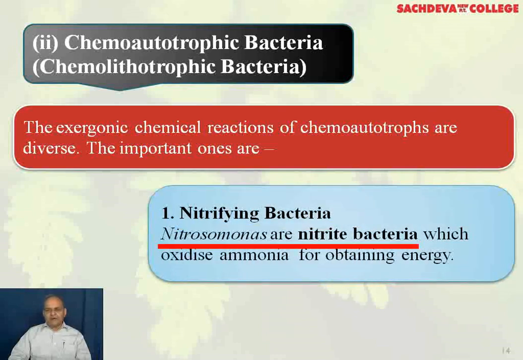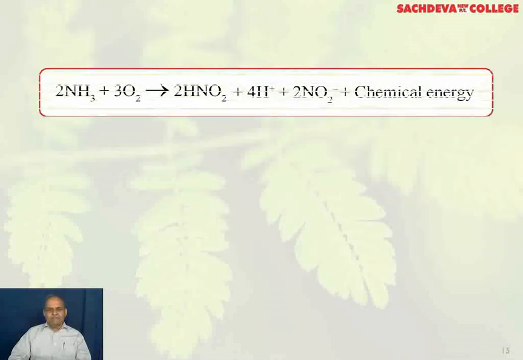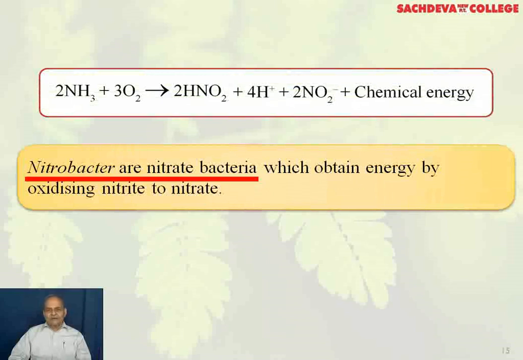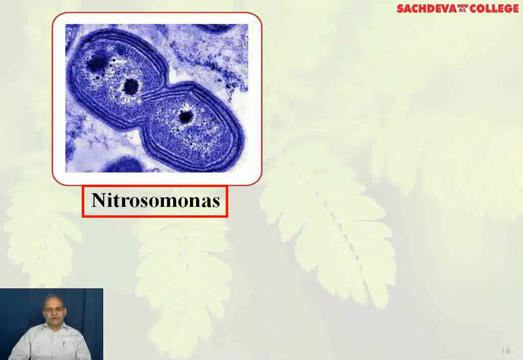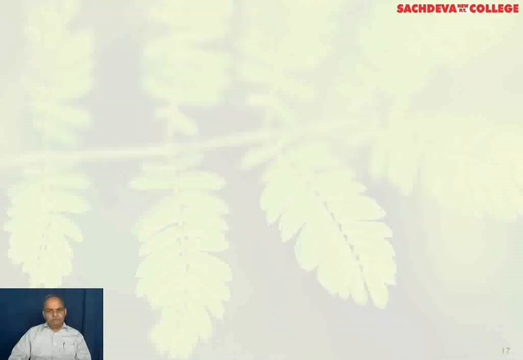Nitrifying bacteria. Nitrosomonas are nitrite bacteria which oxidize ammonia for obtaining energy. You can see ammonia is converted into nitrites. And then you have the Nitrobacter, are nitrate bacteria which obtain energy by oxidizing nitrites to nitrates. This is Nitrosomonas and this is Nitrobacter. Nitrosomonas is converting ammonium compounds to nitrites and Nitrobacter nitrites to nitrates.